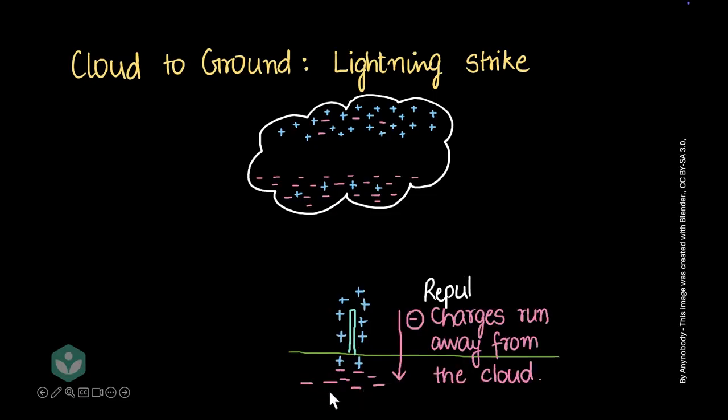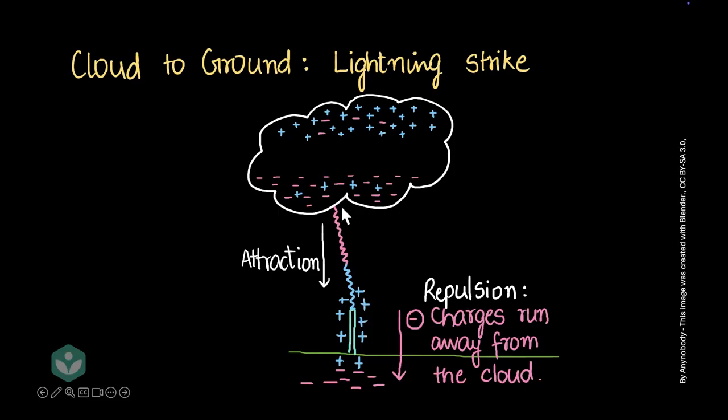And that's because of repulsion, right? Okay, great. Now we have a lot of negative charges here, but we have a lot of positive charges here. Don't you think negative charges here would get attracted to the positive charges here and vice versa? And that attraction would cause negative charges to want to move towards the pole and positive charges from the pole to want to move towards the cloud. And when those charges meet, you have lightning. And obviously that's because of flow of charges between the cloud and the ground.